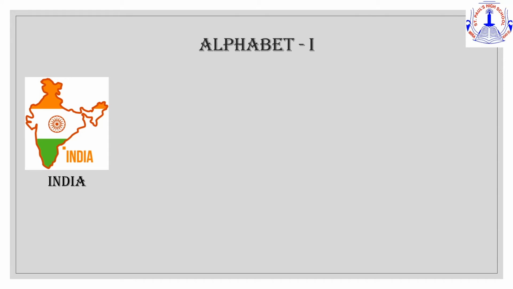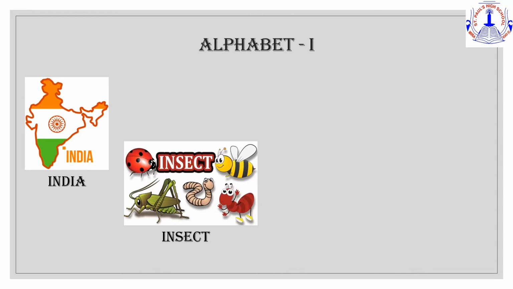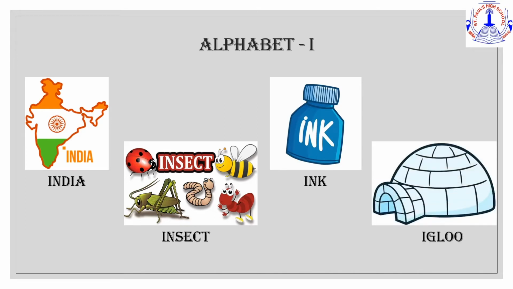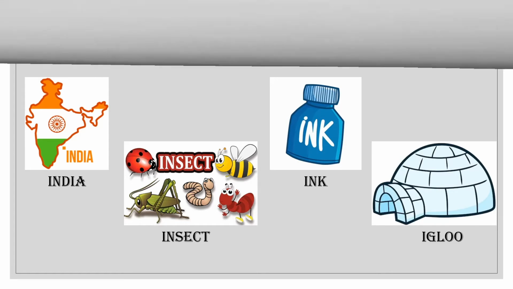Letter I. I is for India. I, India. I is for insect. I, insect. I is for ink. I, ink. I is for igloo. I, igloo.